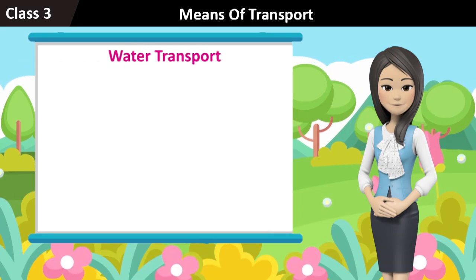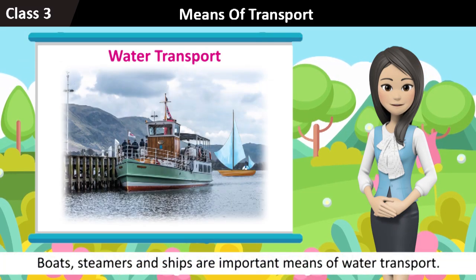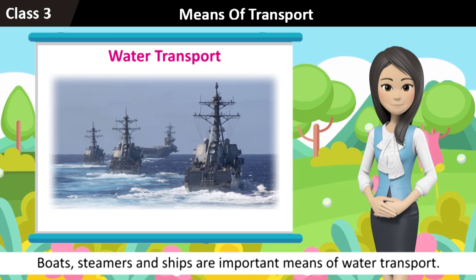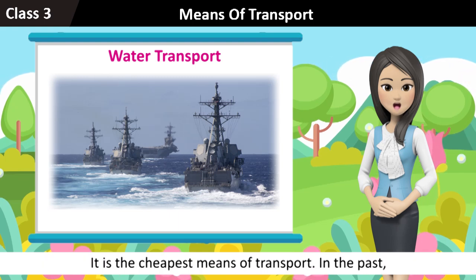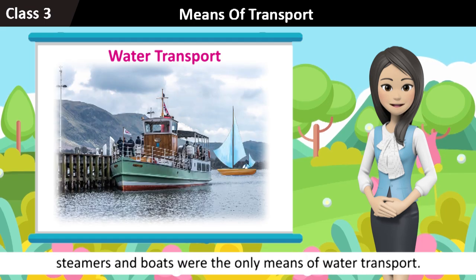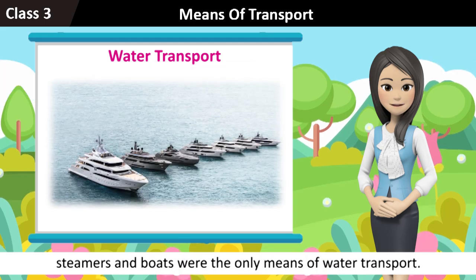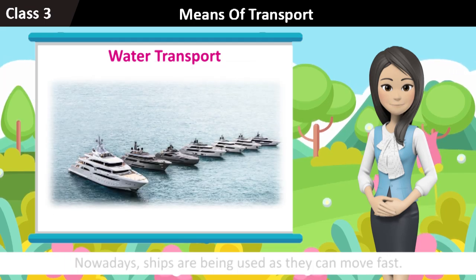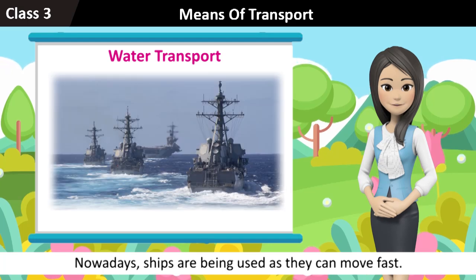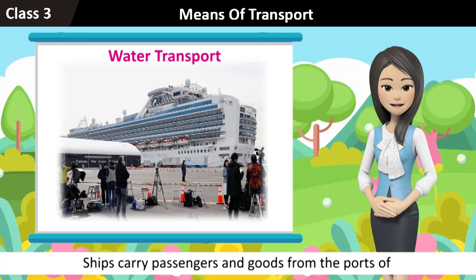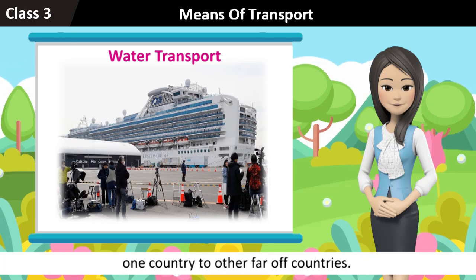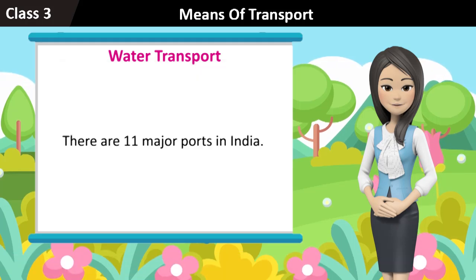Water transport. Boats, steamers, and ships are important means of water transport. It is the cheapest means of transport. In the past, steamers and boats were the only means of water transport. Nowadays, ships are being used as they can move fast. Ships carry passengers and goods from the ports of one country to other far-off countries. There are 11 major ports in India.